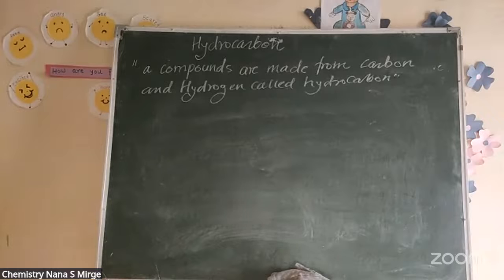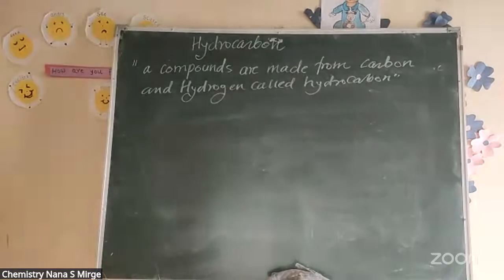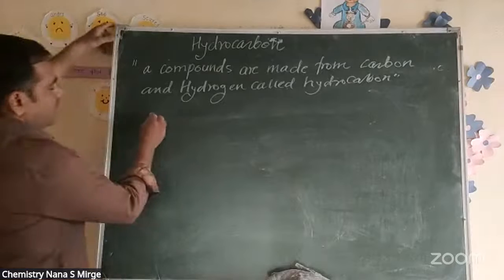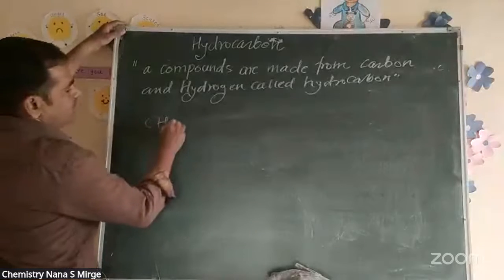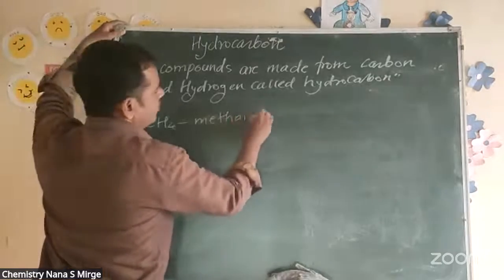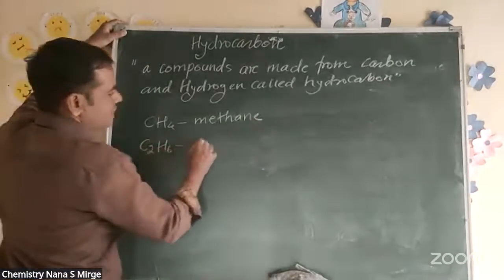So hydrocarbons have certain properties and are very important for us. A compound made from carbon and hydrogen is called hydrocarbons. So look here. Carbon made from hydrogen, so methane. What is the name of this compound? It is methane. This compound C2H6 is ethane.